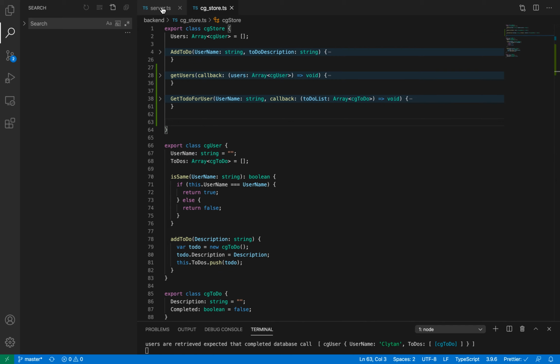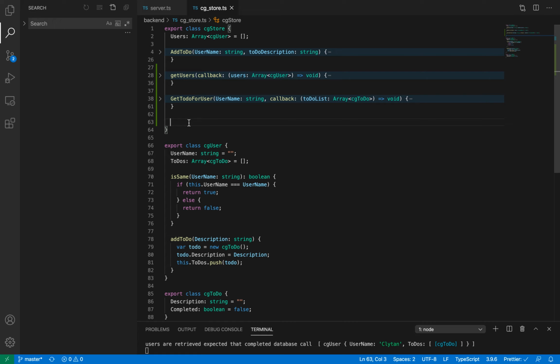What is the next topic now? Async await. Async await is an optional thing for callbacks, which will make your syntax a little bit cleaner. So let's do that.